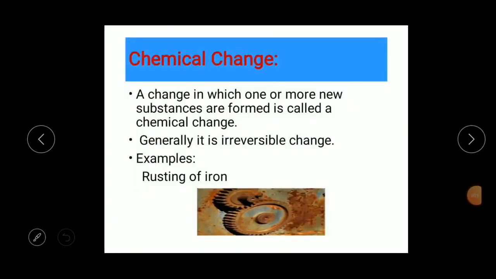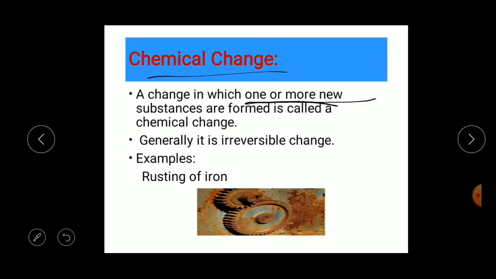The next one is chemical change. A change in which one or more new substances are formed. See here. A change in which one or more new substances are formed is called a chemical change. Whereas in the physical change, what I said to you, there is no formation of any new substance.